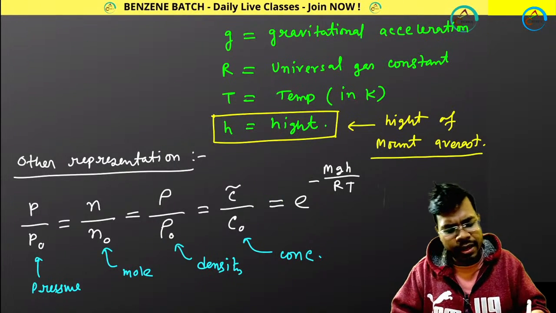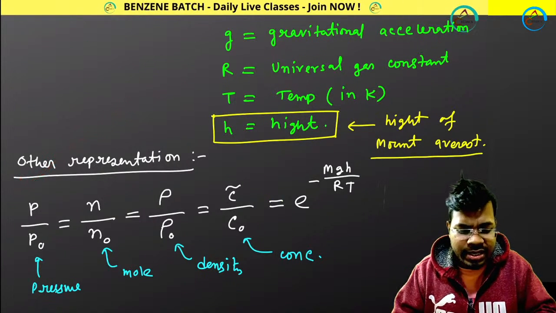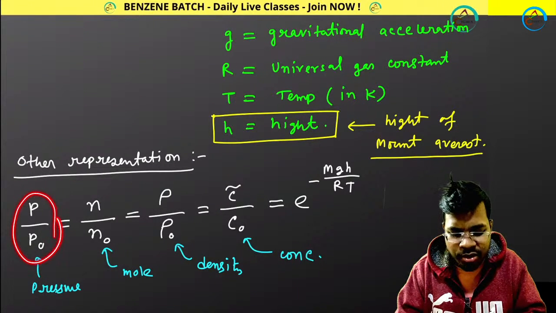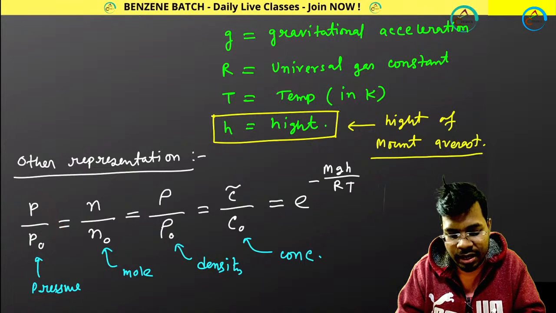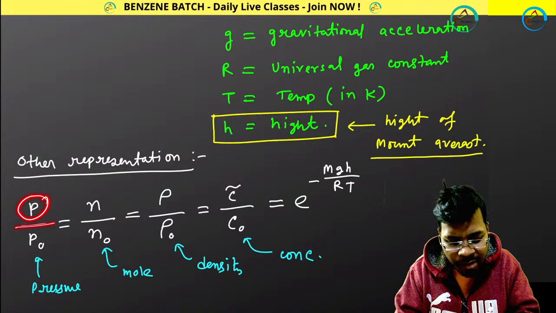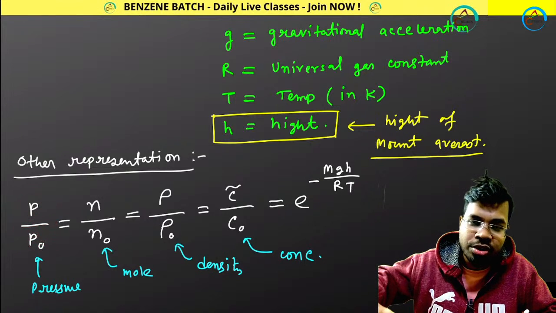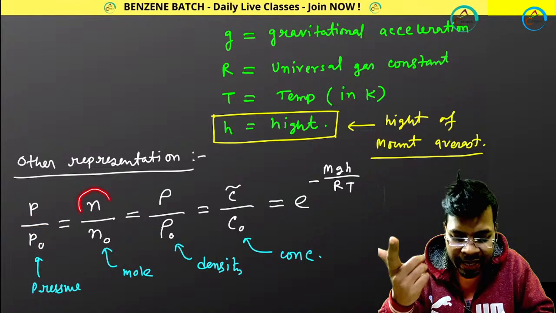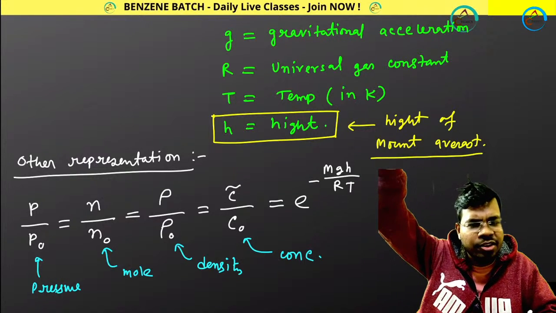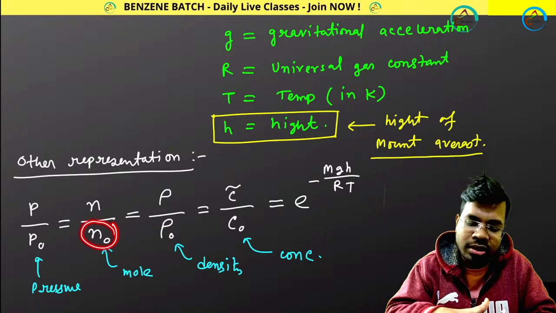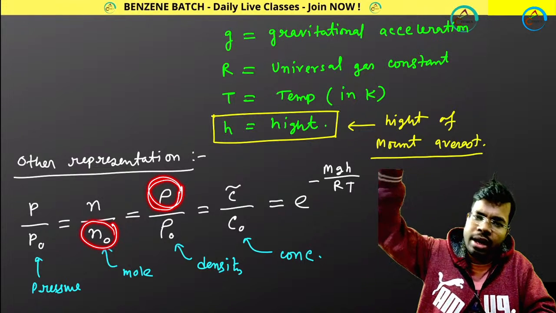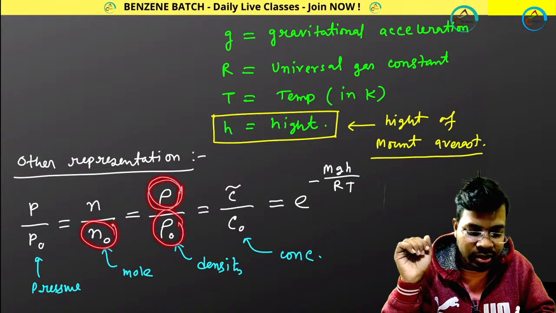Then other expressions. This expression can be represented in other ways also. P divided by P0 represents pressure. Suppose you are going to 1 kilometer height: pressure at 1 kilometer height divided by P0, the pressure at the ground. Or you can say N, number of moles: number of moles of gas at 1 kilometer height to number of moles of gas at ground. Similarly, density of gas at 1 kilometer height to density of gas at ground.